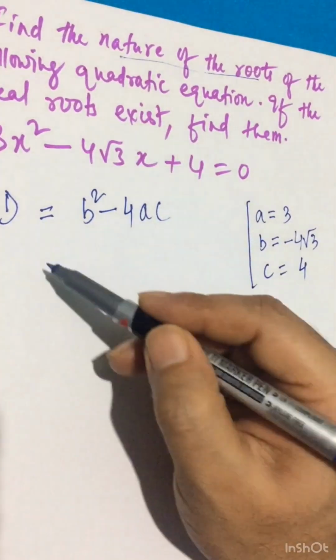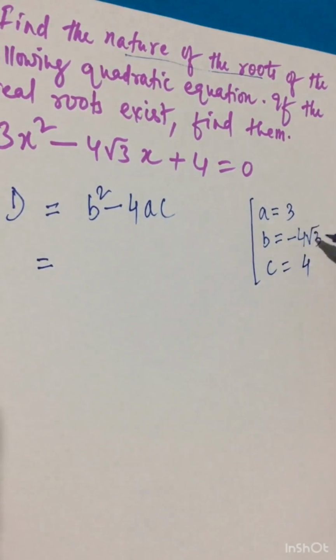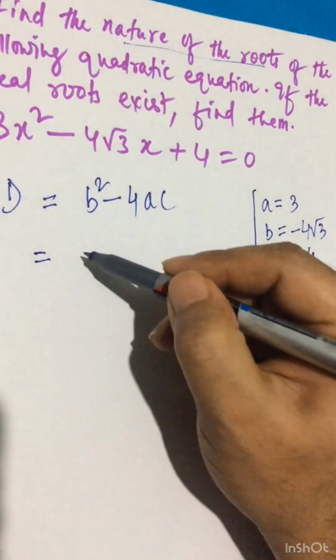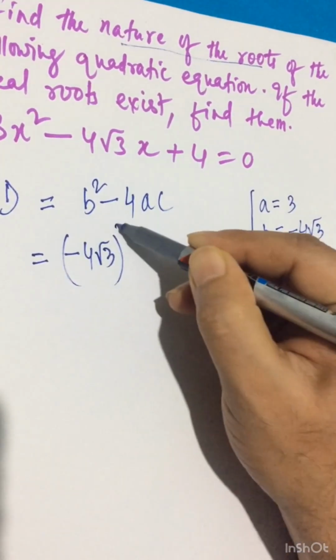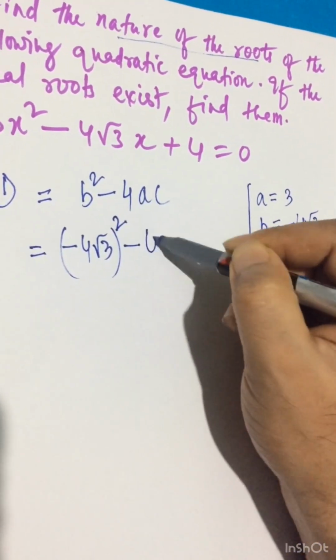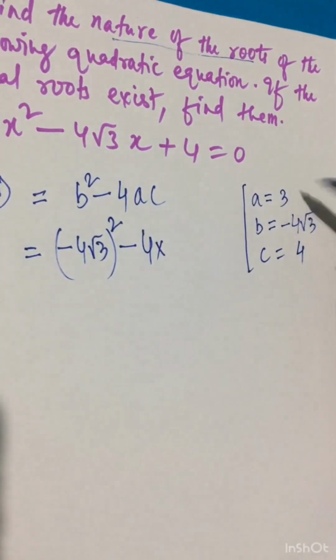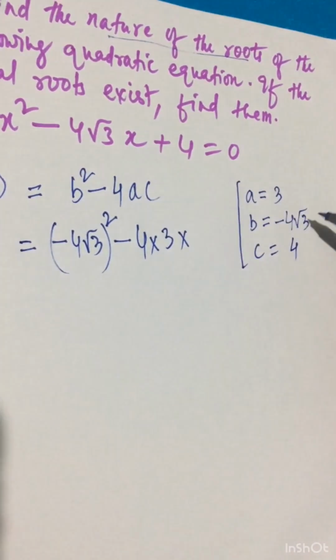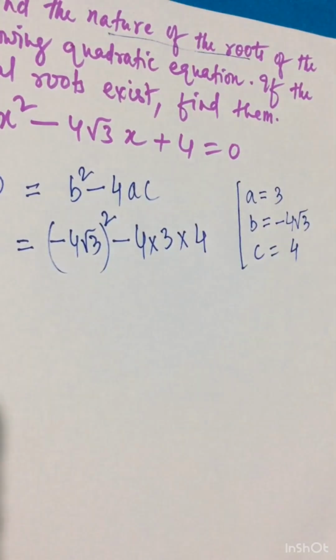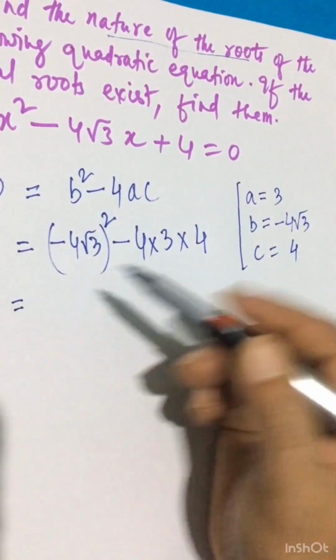We will put them here now. B square, this is b, so minus 4 root 3 whole square, minus 4 into a, it's 3, into c, that is 4. So how much are we getting?